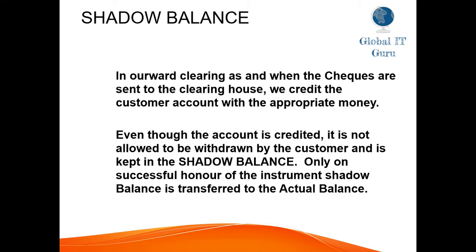So this is a process where the customer will come to know that this much amount is about to come into my account, and until then it will show as shadow balance. Once the regularization happens, the balance will be available for use by the customer.